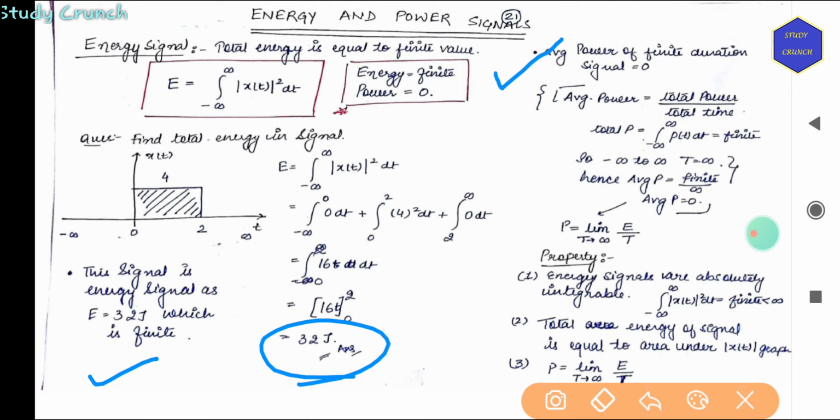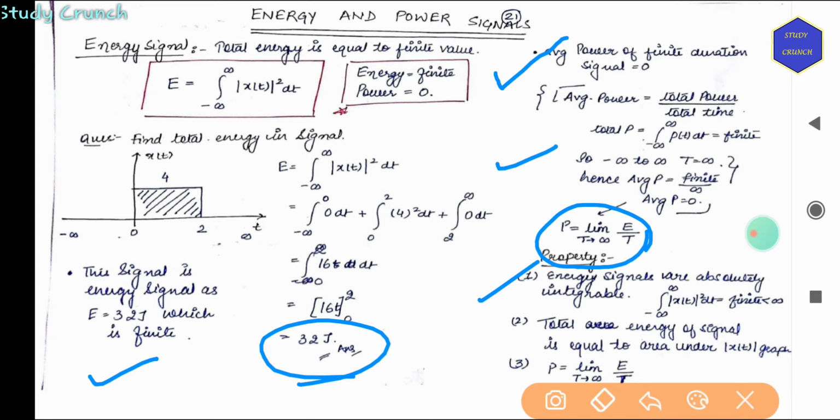Now the average power of a finite duration signal is 0. Average power is basically total energy by total time. So total energy is finite. Here minus infinity to infinity, that is T is equal to infinity, so we take the limit of E by T. So the first property is energy signals are absolutely integrable. Energy signal will be integrable, so on integrating there will be a finite value.